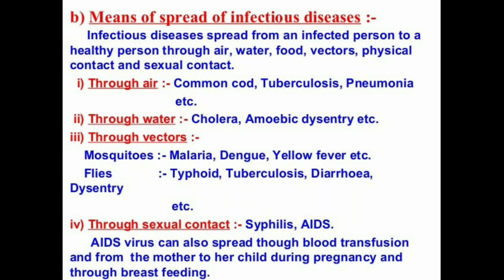Other than sexual contact, the virus causing AIDS, that is HIV, can also spread through blood-to-blood contact with infected people, or from an infected mother to her baby during pregnancy or through breastfeeding. So these are the different means of spread of various infectious diseases.